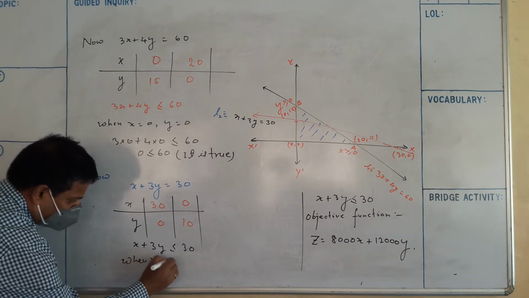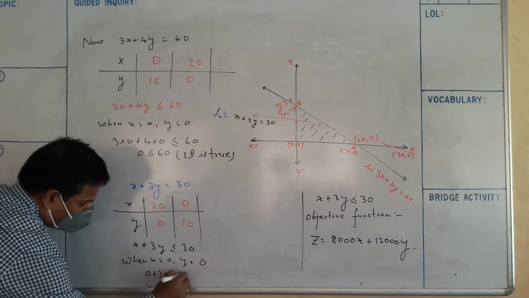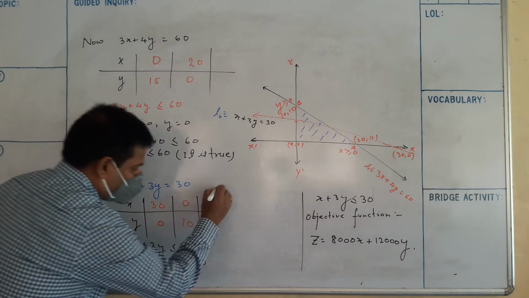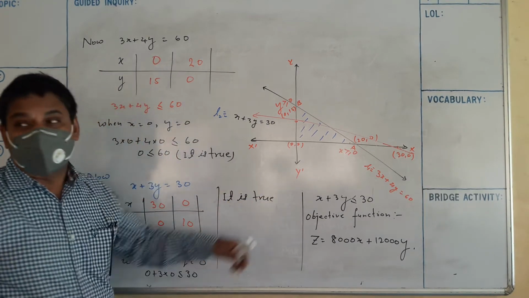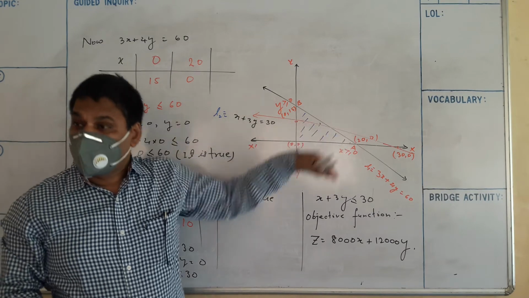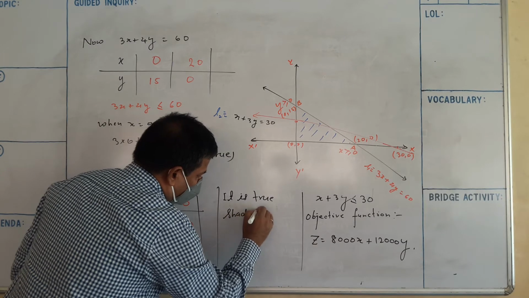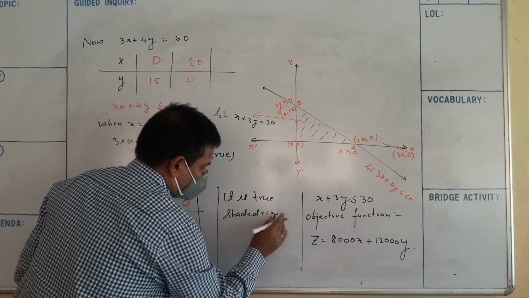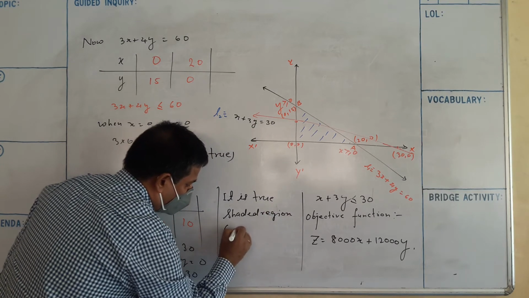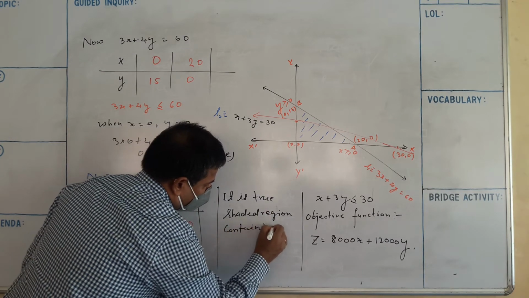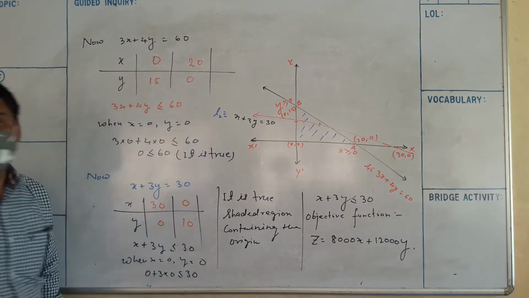When x equals 0, y equals 0, 0 plus 3 into 0 is less than 30. It is true. So which side is the shaded region? The origin side, the shaded region containing the origin. Clear? Any doubt?